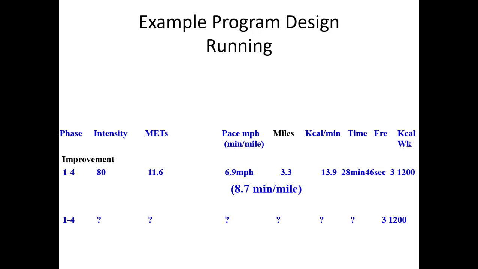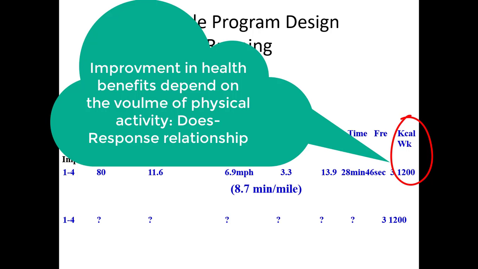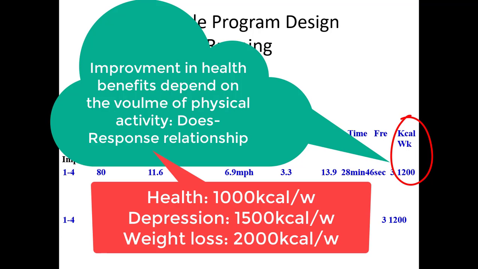You must see this kilocalorie per week. This kind of program is based on VO2 max and body mass. We made a great program. The problem is that our health is really dependent on volume. Sometimes we call those dose-response relationships. For example, do you remember, to maintain our health, we need 1000 kilocalories per week.